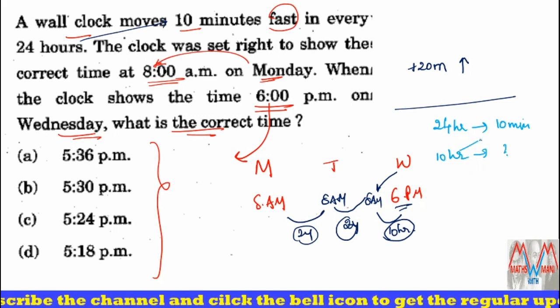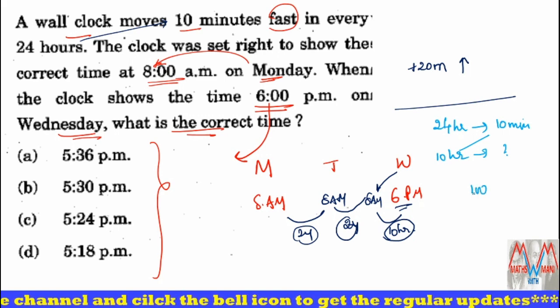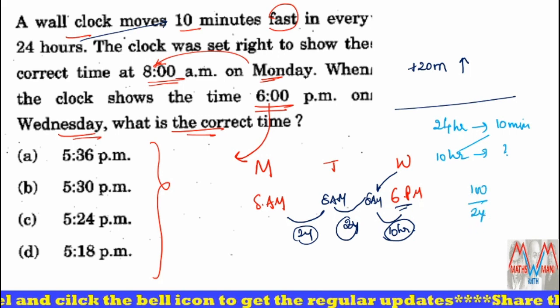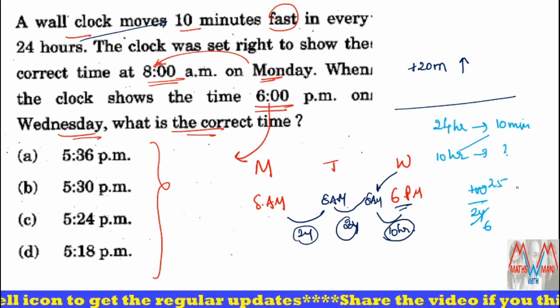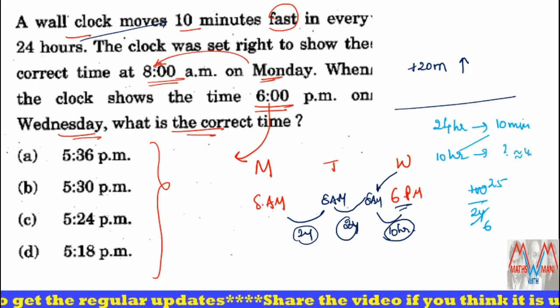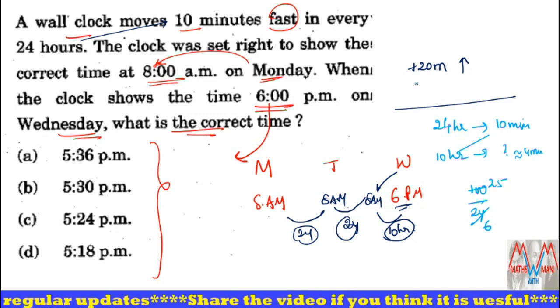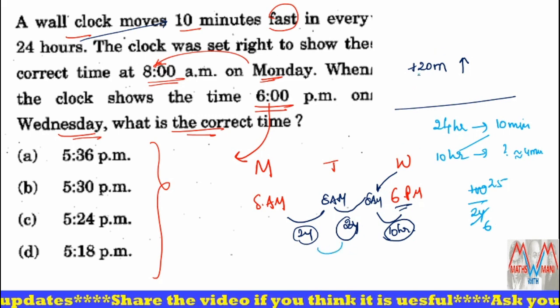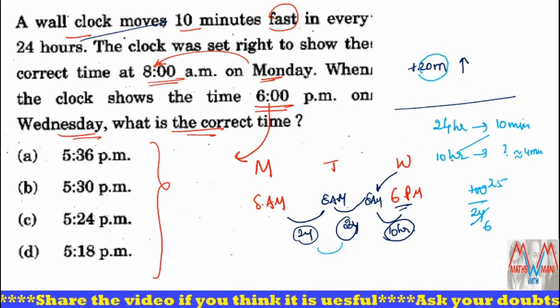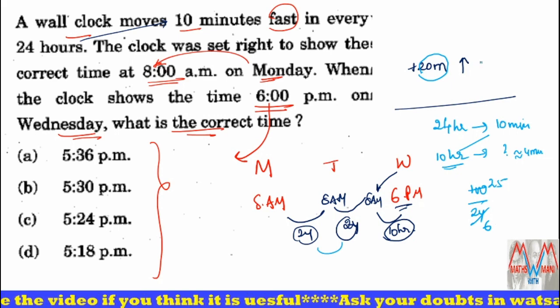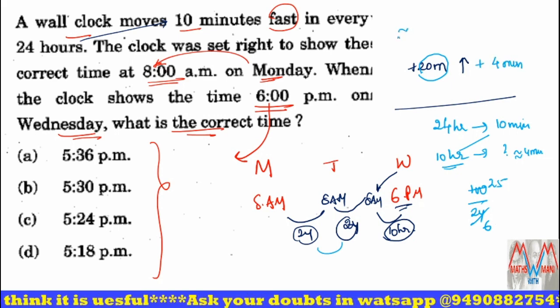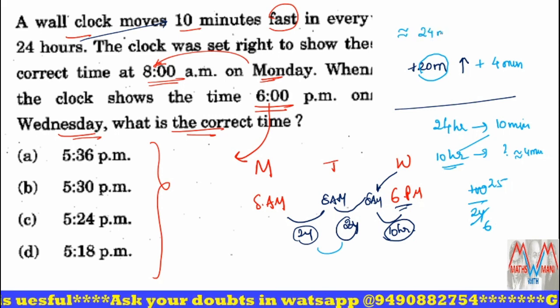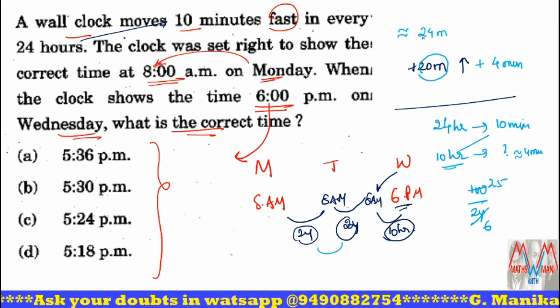That is 10 into 10, that is 100 by 24, which is 4 point something, nearly 4 minutes faster. So already for 2 days it is 20 minutes faster. For these 10 hours, an extra 4 minutes fast. So total nearly 24 minutes faster compared to the correct time.